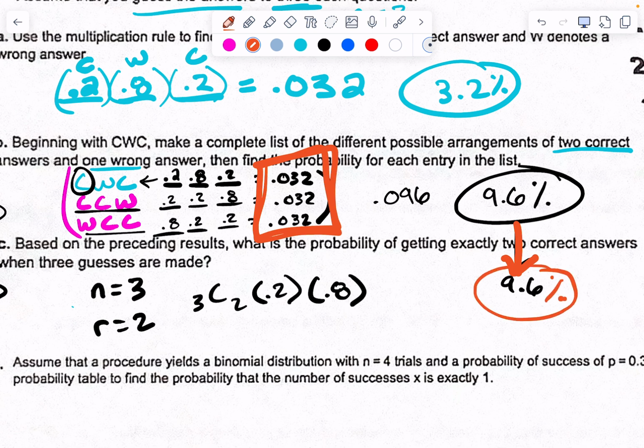Okay. If we do this, 0.2 to the second, 0.8 to the first, right? If I get 2 correct, that means 1 is wrong, right? 0.8 is my wrong. If I do that, what do you get here? If you do 3C2, 0.2 to the second... Oh, look at that. 0.096. Whoa.